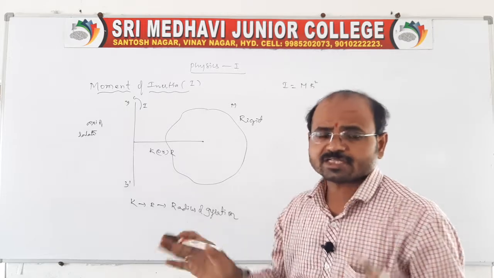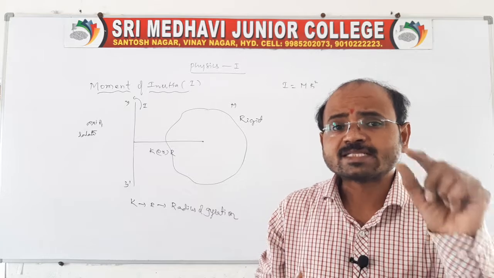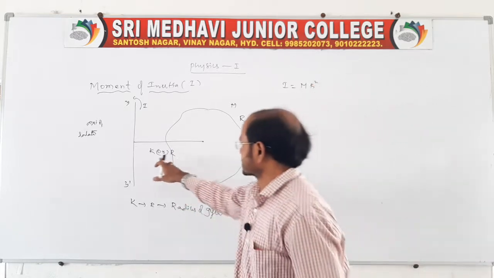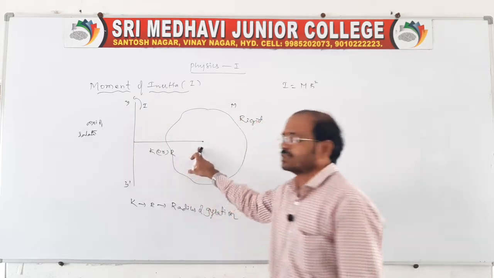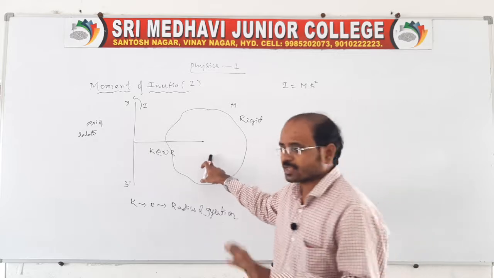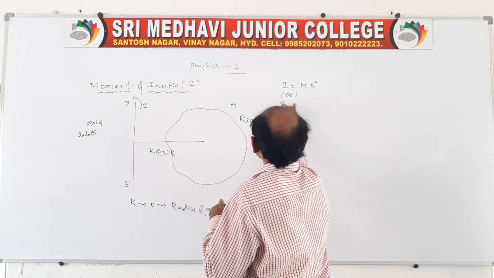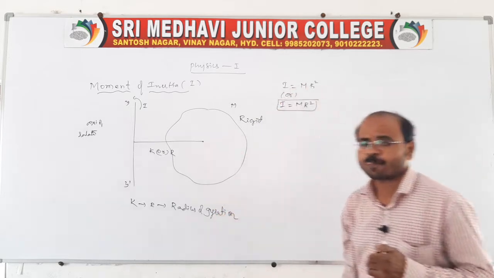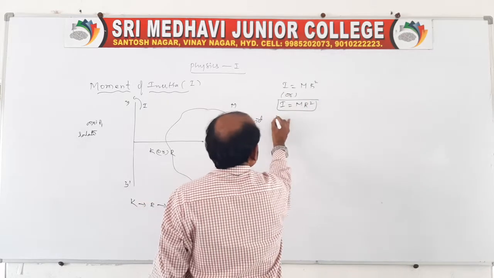So the moment of inertia is the product of the mass of the body and the square of the perpendicular distance between the axis and the center of the body. That's what we call the moment of inertia, or we can also write I is equal to m r square. So the radius of gyration is K or R. Moment of inertia is a tensor.